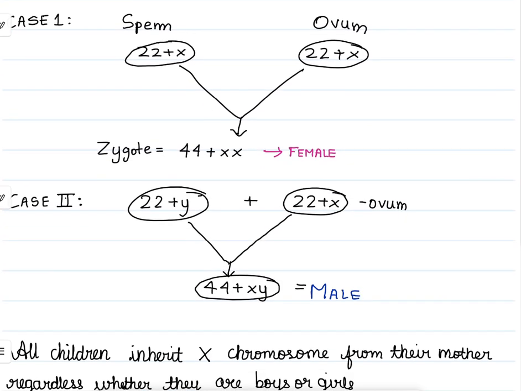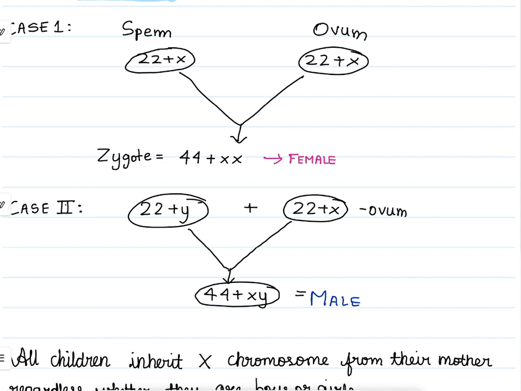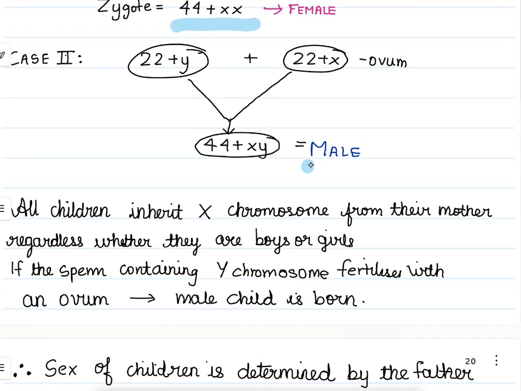Now let us look at two cases here. In the first case, we have the sperm, which consists of 22 plus X, and the ovum, which consists of 22 plus X. In the zygote, they become 44 plus XX. This results in a female child. Case 2. The sperm consists of 22 plus Y, and the ovum consists of 22 plus X. In the zygote, they become 44 plus XY, which results in a male child.